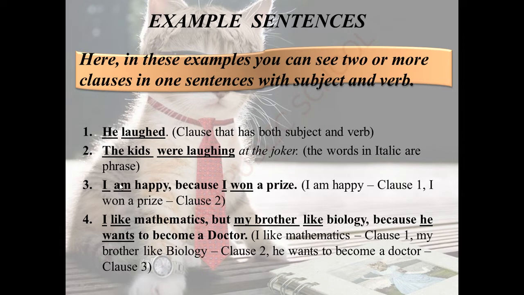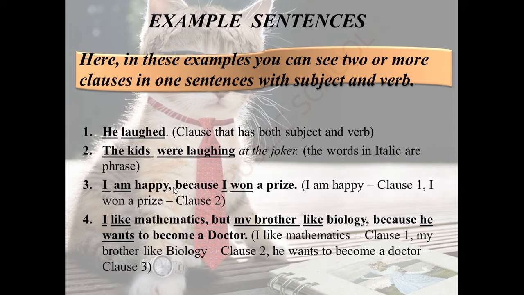Am happy is a verb. So, once again, I is a subject, am happy is a verb. This is one clause. Clause 1: I am happy.